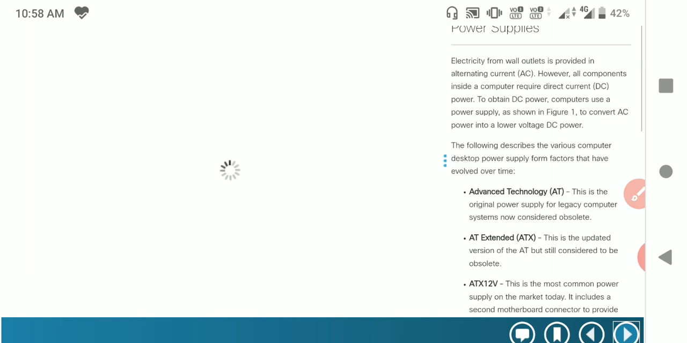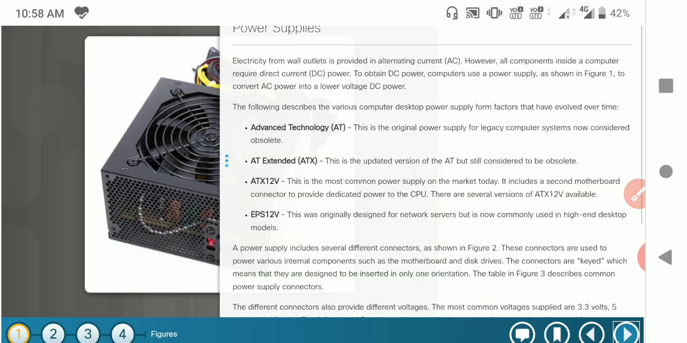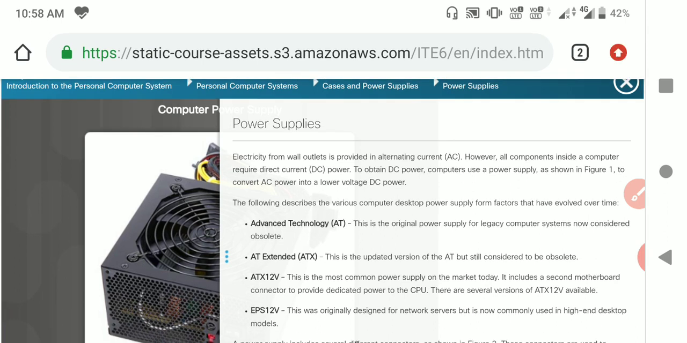The next thing is the power supply. Generally, what is the power supply? If you want to work with a computer, we need to supply some power. So what are the different types of power supply? Power supply means that electricity from the wall outlets is provided as alternating current. AC is alternating current, and in households we use AC only.